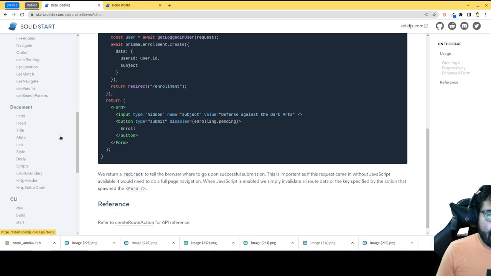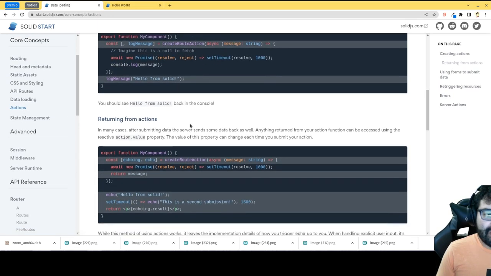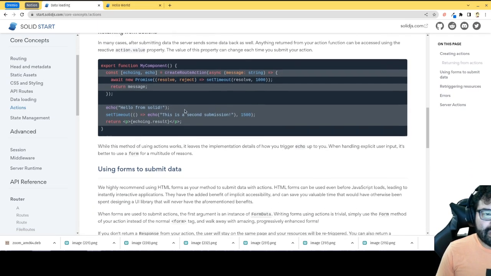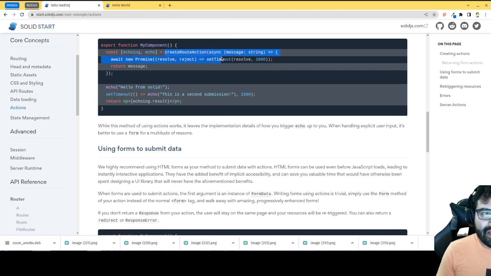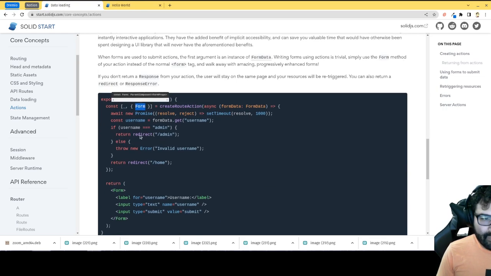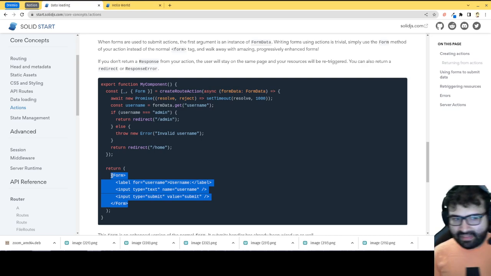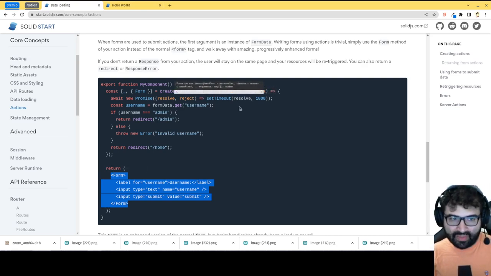And like Remix, you have the ability to use actions. So let's go to that section. Essentially what happens here, you can use this create route action hook or primitive, and it actually creates a form component for you. When you submit this form, it automatically submits and runs the function you passed when you created the route action.